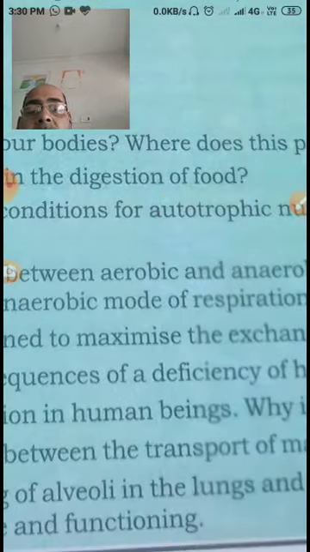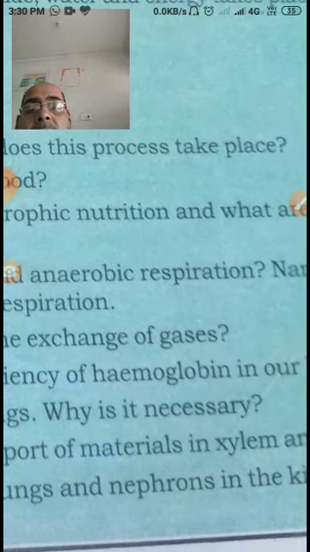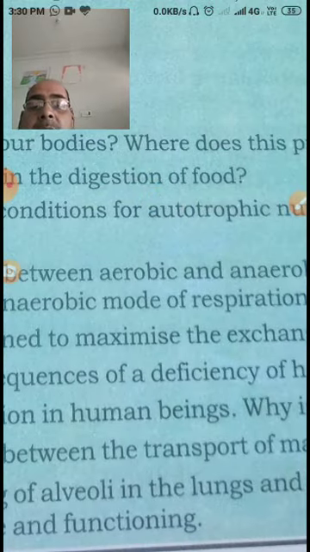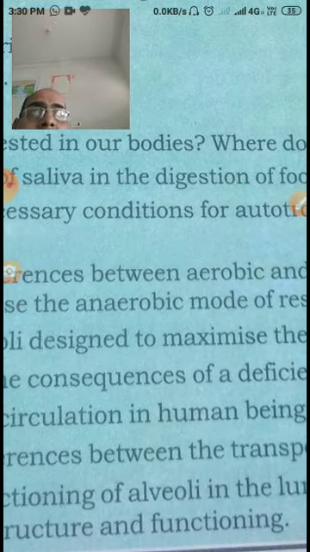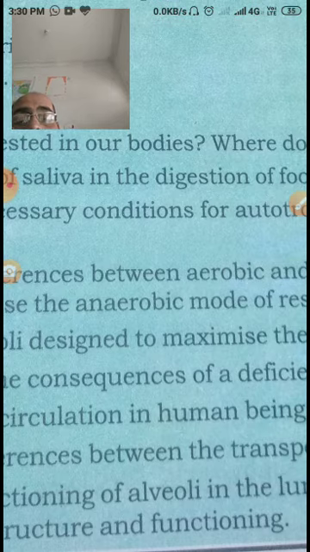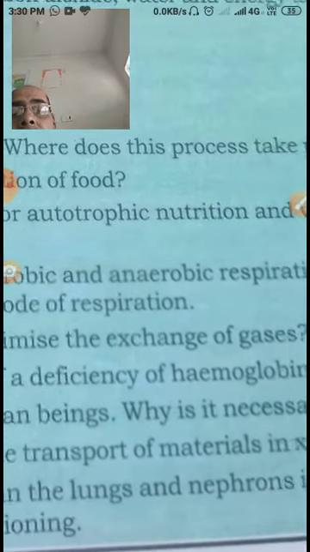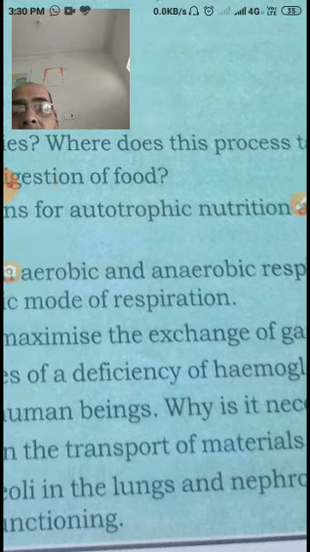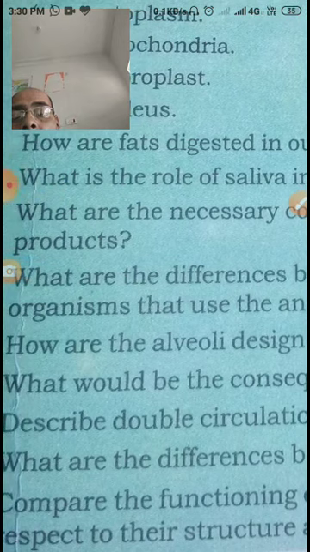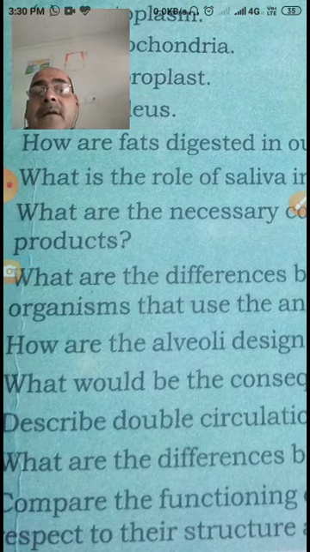Now question number 13. Compare the function of alveoli in the lung and nephron in the kidney with respect to structure and function. My dear student, alveoli are an extension of the lungs, an extension of the surface area to maximize gaseous exchange in the lung, while nephrons also increase the surface area for excretion, so that a large amount of blood can be purified in the kidney.